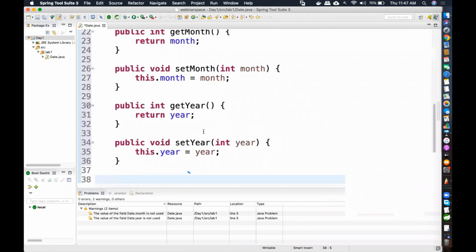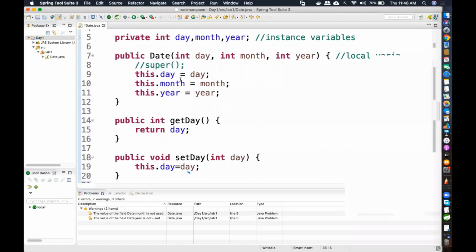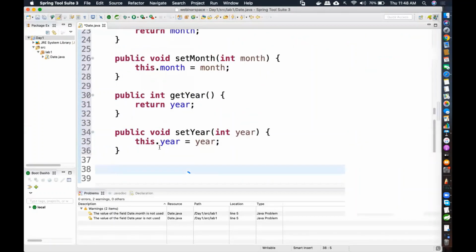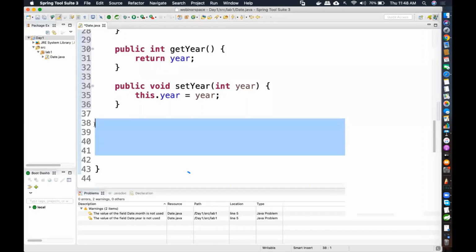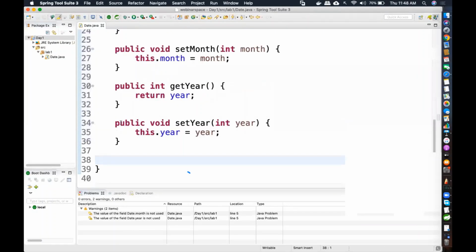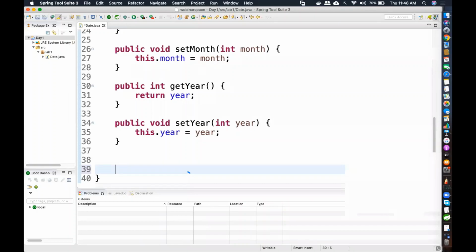Okay, so if you had given some other name for this getter, then it would have detected that you do not have a getter for your day. I understand, even though I already wrote for day. Okay, so it is good to follow the nomenclature. Fine.